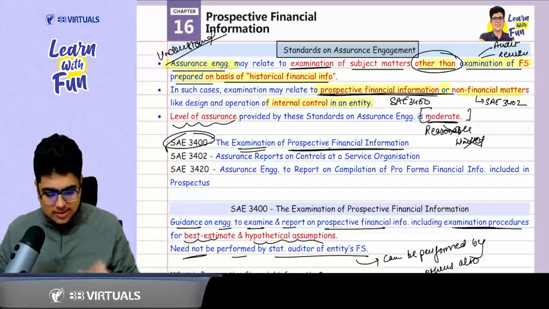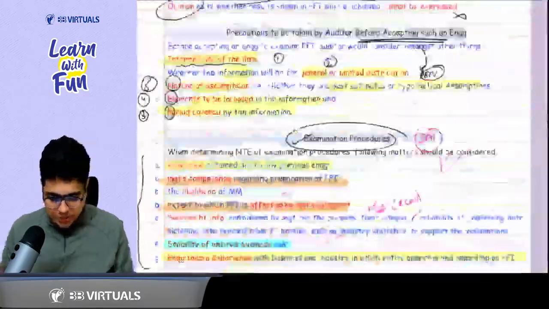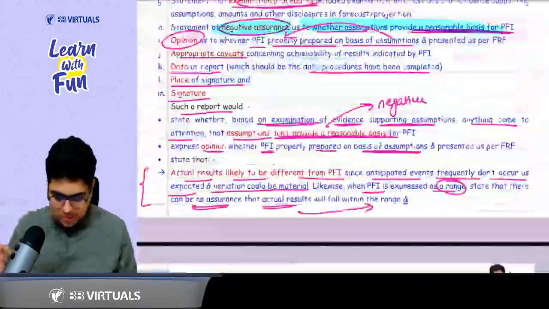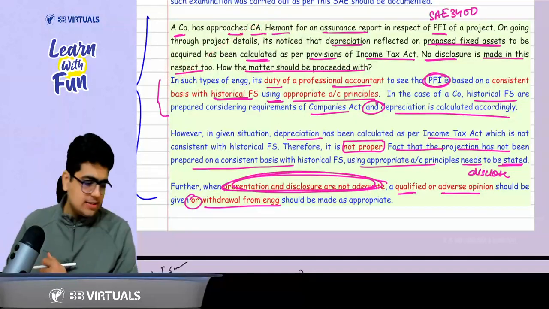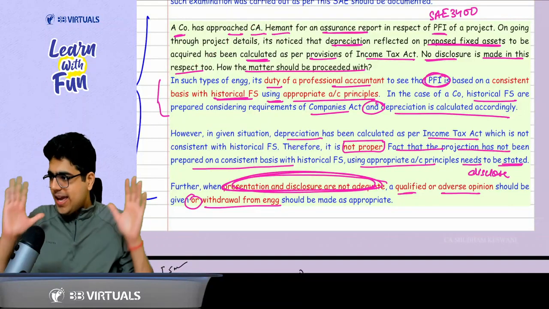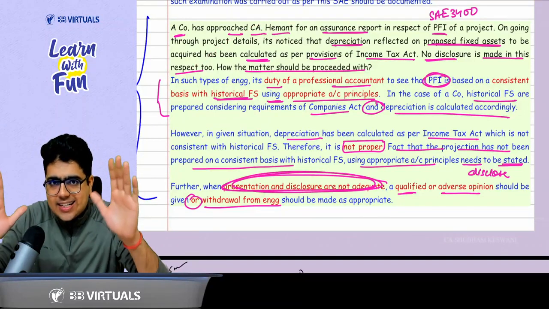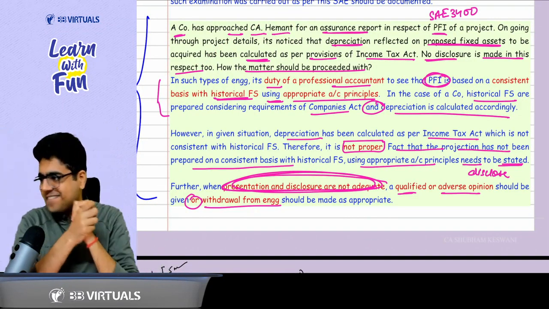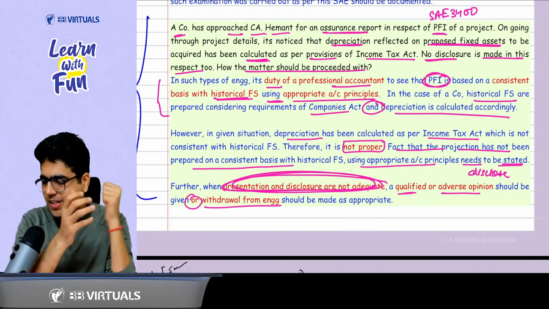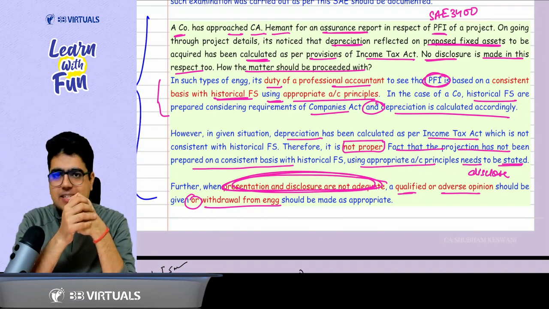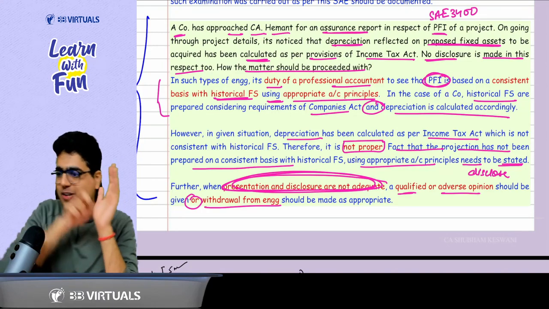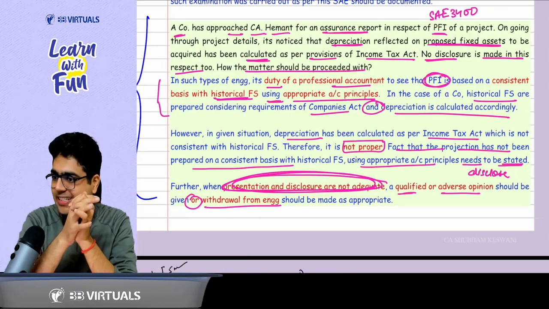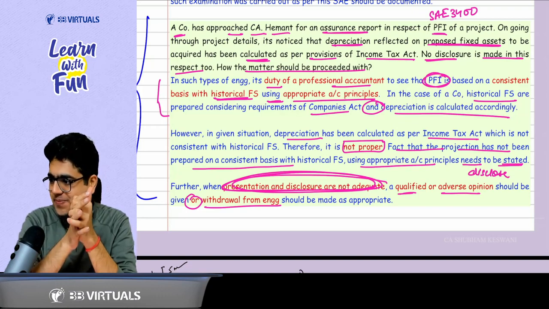Okay? Got it, sir. So that's all that you need to focus on in this chapter. The other parts of the topics you can just read from the notes. That's all that you can do, and just go through this question. Is this SAE 3400 clear to all of you? Yes or no? It just took us 11 minutes to revise all the efforts that we put in for the last 1.5 hours. Clear or not?